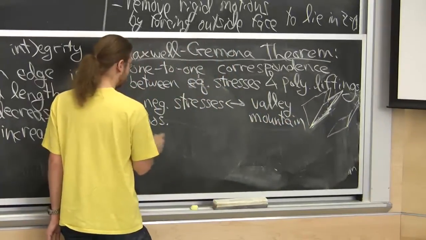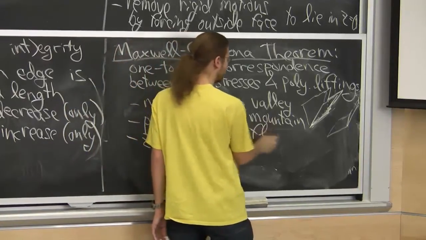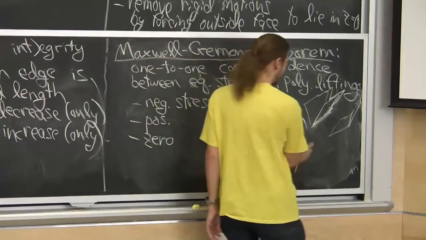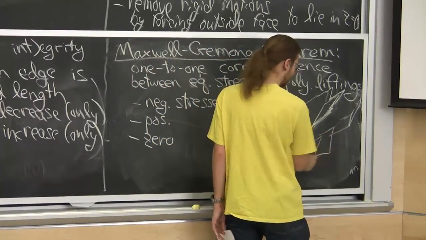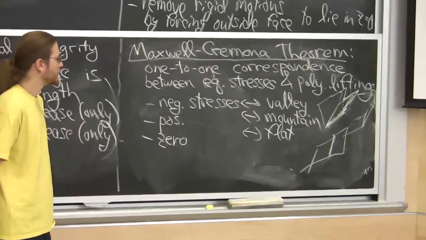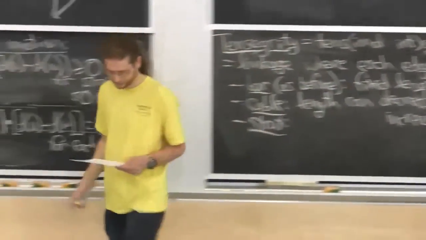A 0 stress corresponds to a flat angle. Doesn't have to be horizontal, but it has to be flat. So it could be like this. I'm going to need this in a moment, proving the next thing.